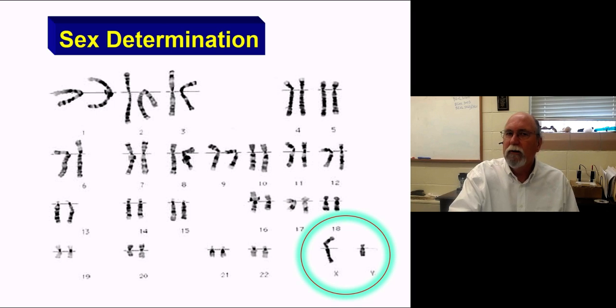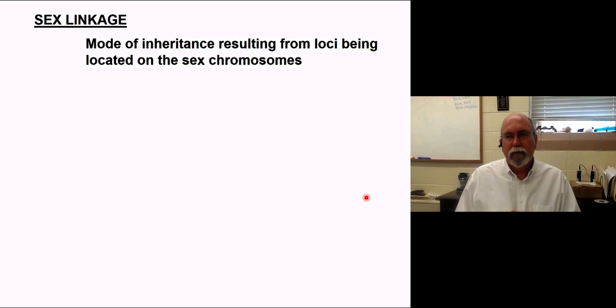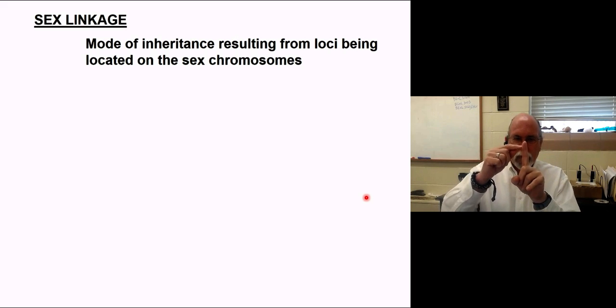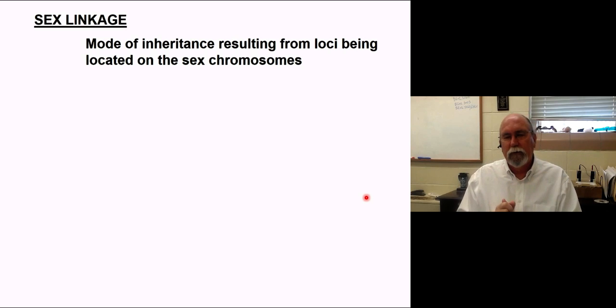But when we say sex linkage, which is what we're about to say in a moment, that can be pretty much any type of expression that we would see. Sex linkage is a mode of inheritance. This is our third mode of inheritance related to sex, and it involves physically being located on a sex chromosome. So this chromosome is determining whether you're male or female, but there are also thousands of other genes on there, and those genes are being carried with the chromosome that physically determines your sex, right?